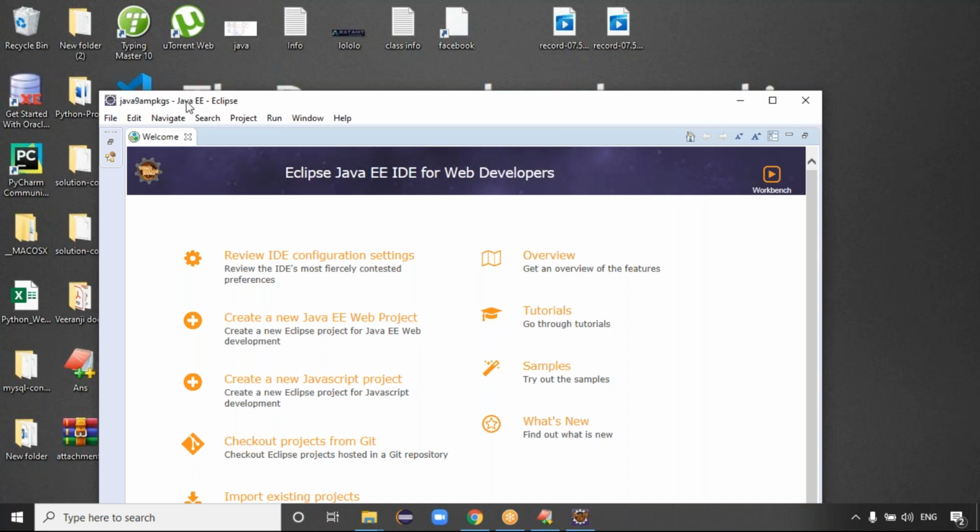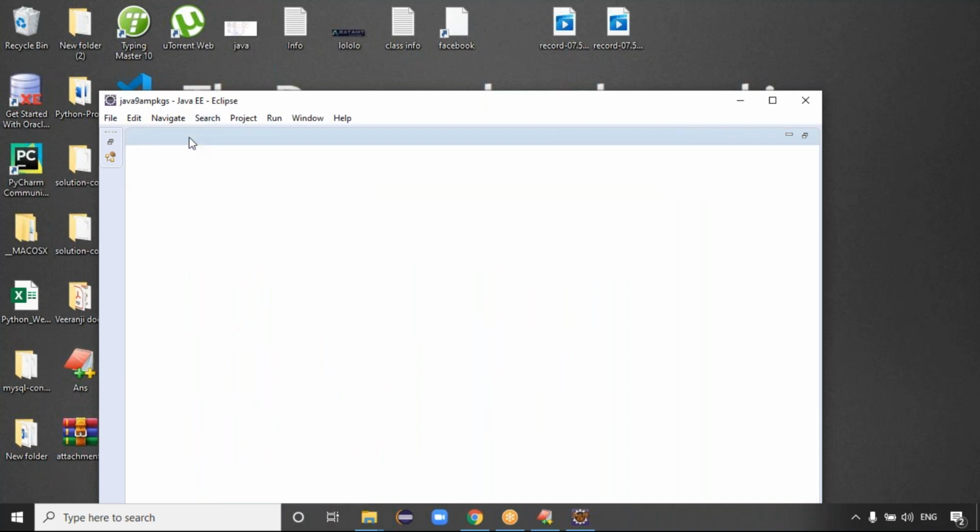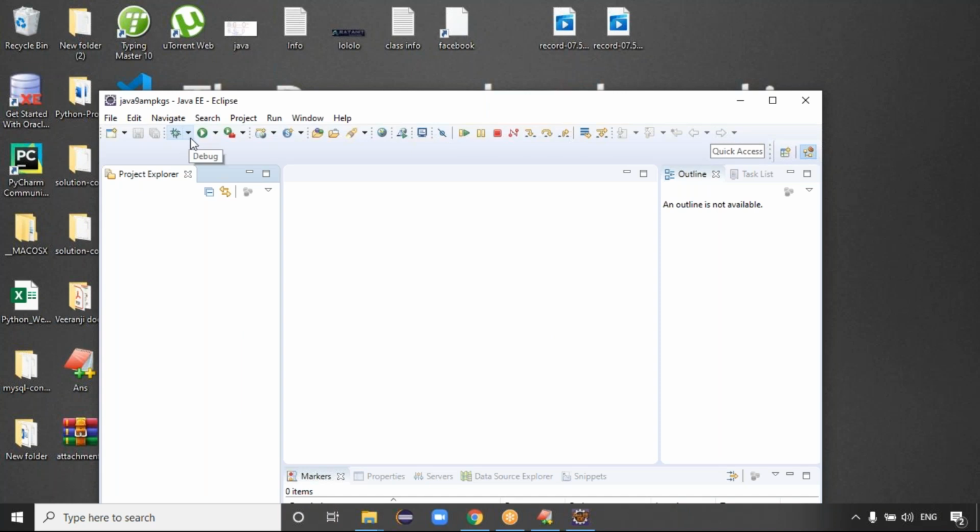Java Eclipse IDE or JEE Eclipse IDE? Yeah, it's the JEE Eclipse IDE, right? Exactly. Guys, but I need the Java Eclipse IDE. See guys, by default the Eclipse IDE in my system is JEE, I installed JEE by default. That's why you're getting JEE by default, right? You can close this welcome file, guys.